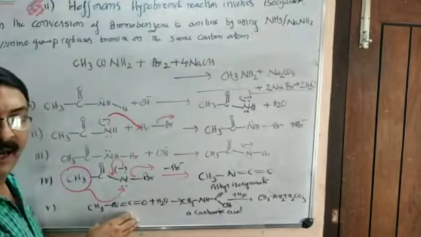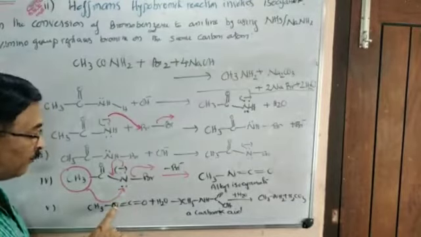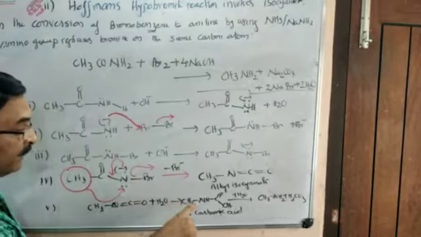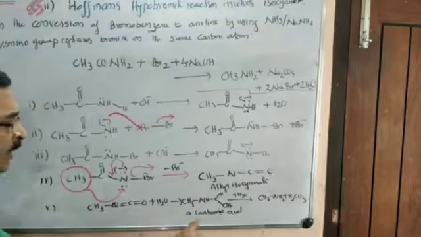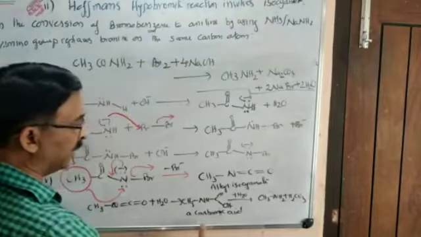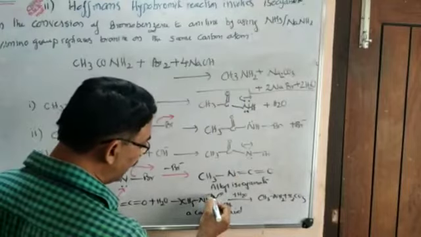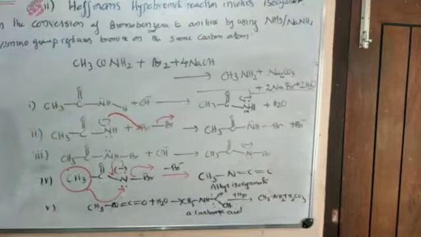This isocyanate undergoes hydrolysis in two stages. In the first stage, one water molecule gets added across the N double bond C. It becomes NHCOOH, which is called carbamic acid. In the second stage, the water molecule again reacts, breaking it down to primary amine and H2CO3. That is the way in which we get amide converted to amine.